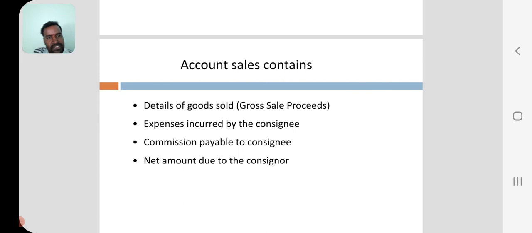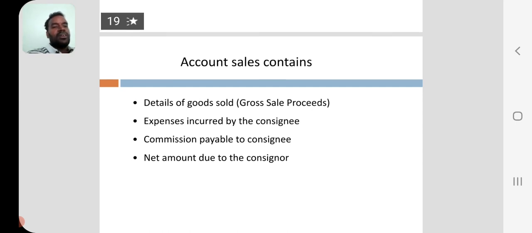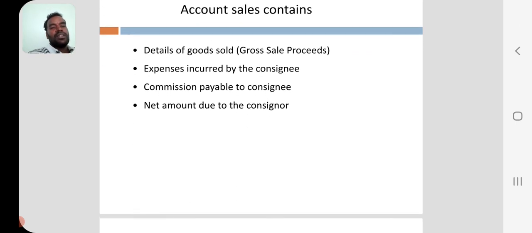It contains details of goods sold, whatever sales are done by the consignee, expenses incurred by the consignee, and commission payable to the consignee. From the sales amount, the expenses and commission are deducted, and the net amount is payable to the consignor.